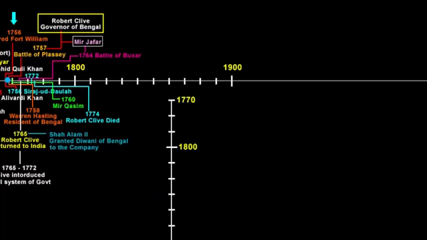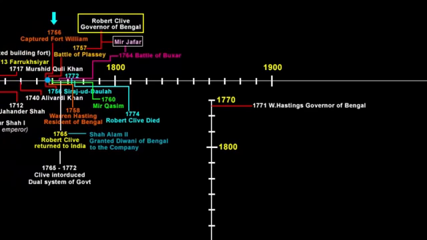Warren Hastings became the Governor of Bengal in 1771. Before his arrival as the governor, the dual system of government was already there and it proved to be very defective and unsatisfactory. Remember the dual system of government that was introduced by Robert Clive in 1765 and it lasted till 1772? There was absolutely no justice during this time. The courts were the instruments of power.